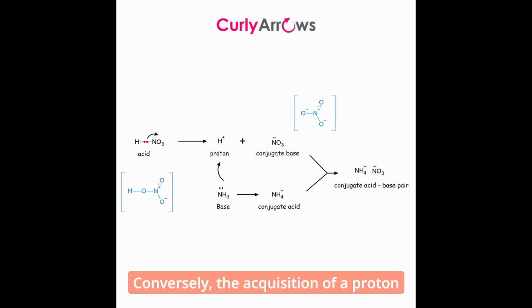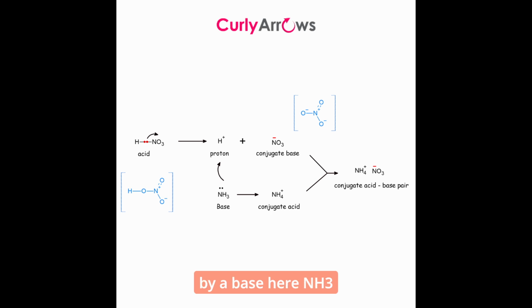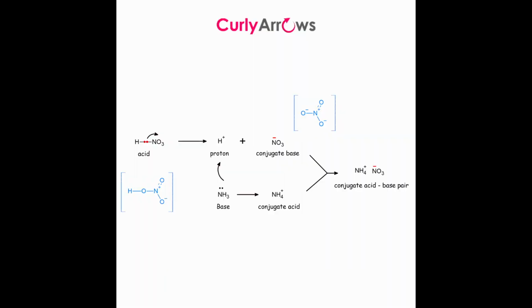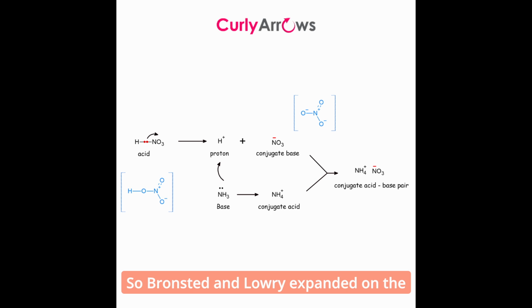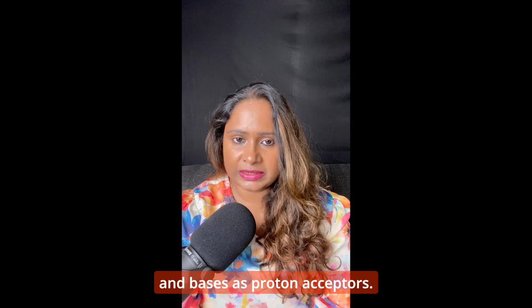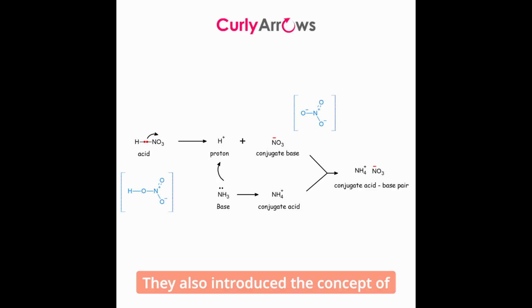Conversely, the acquisition of a proton by a base, here NH3, results in the formation of its conjugate acid NH4+. So Bronsted and Lowry expanded on the Arrhenius definitions, defining acids as proton donors and bases as proton acceptors. They also introduced the concept of conjugate acid-base pair.